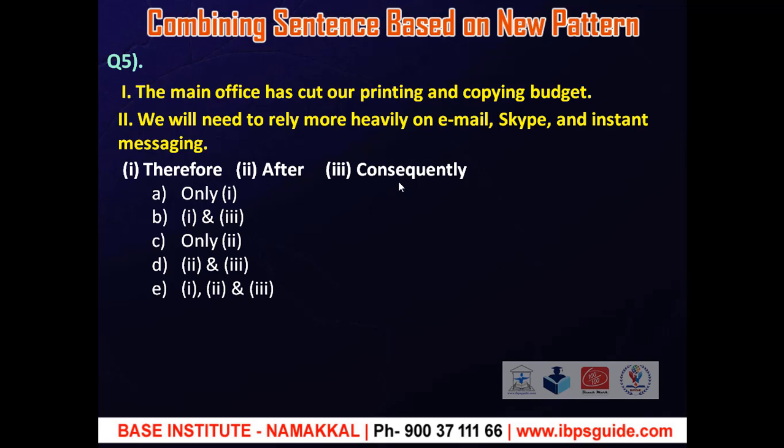Consequently is used when the sequential action pays its result as it has to happen in that way only. Okay. Considering these words, both the words therefore and consequently suit to conjoin these sentences.